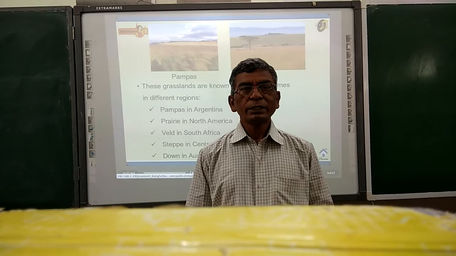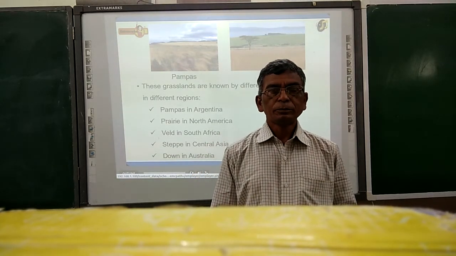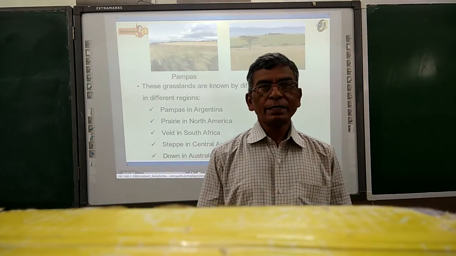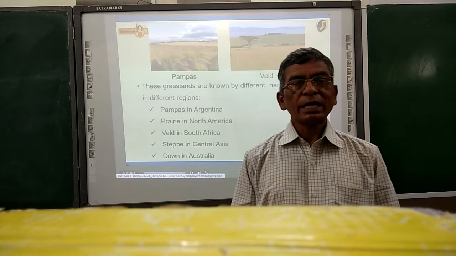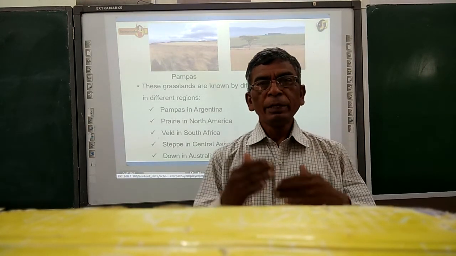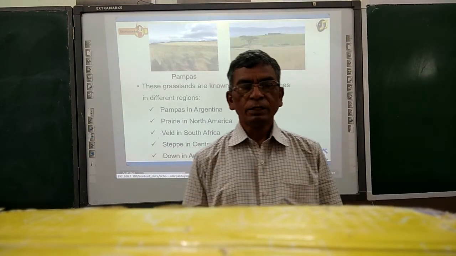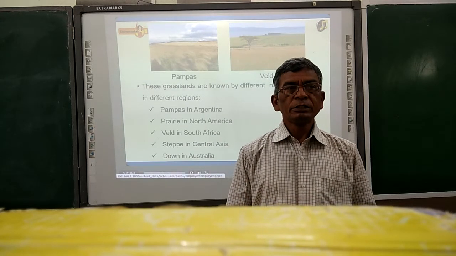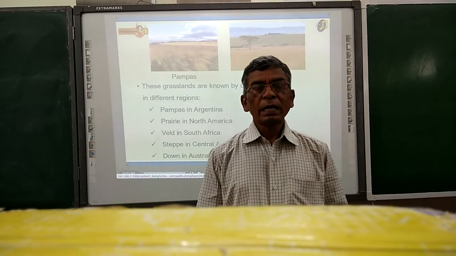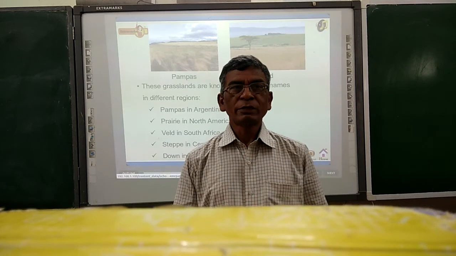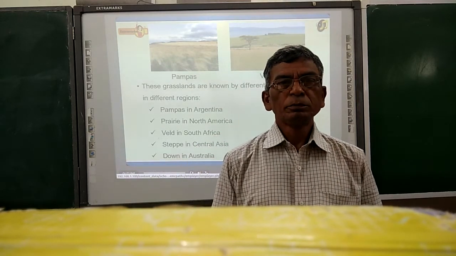Such grasslands are called tropical grasslands. Whereas temperate grasslands are located in the mid-latitudes of the world. These temperate grasslands can be found in the mid-latitudes of the globe.